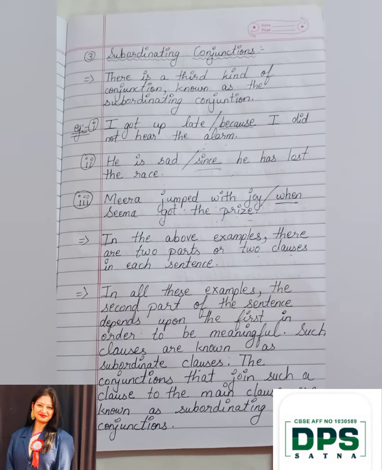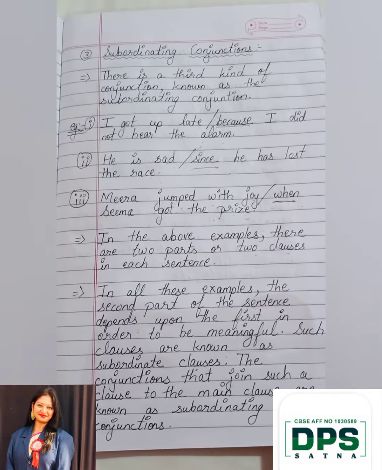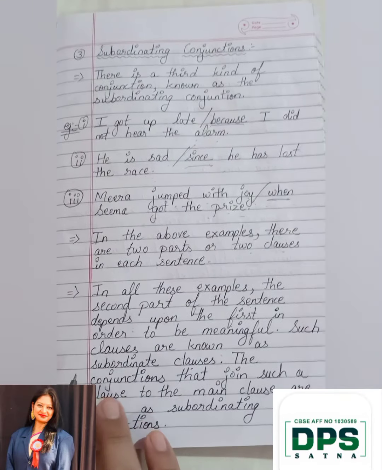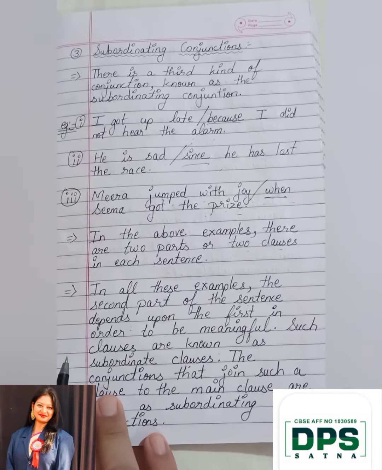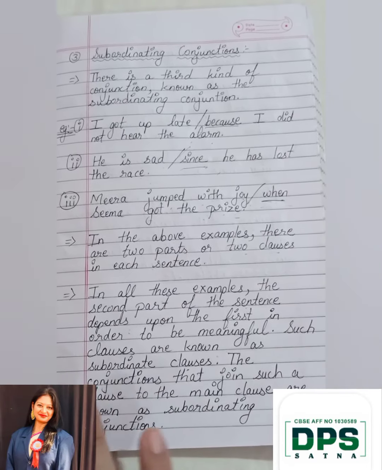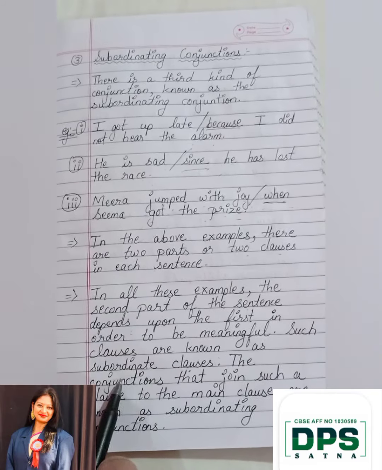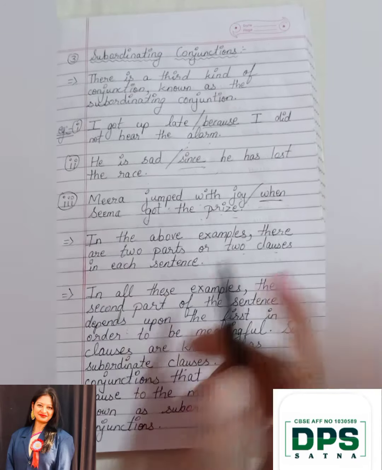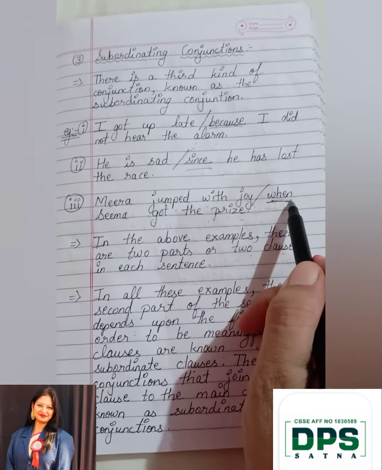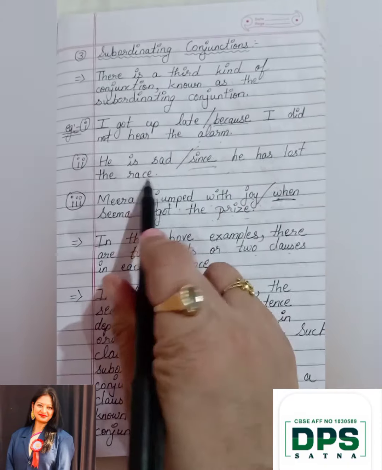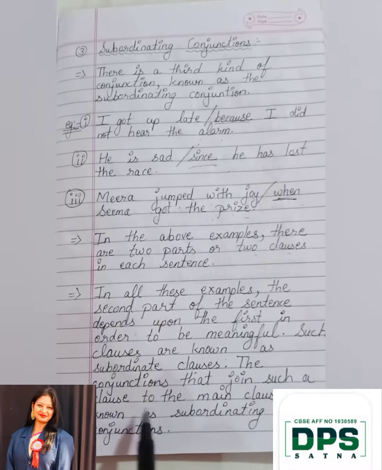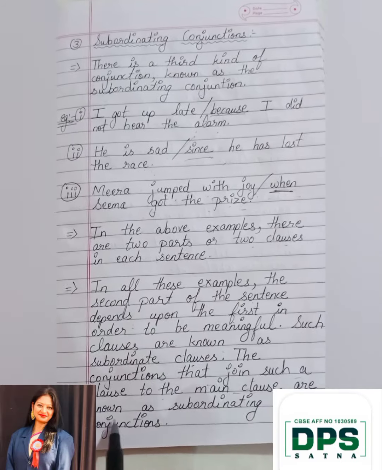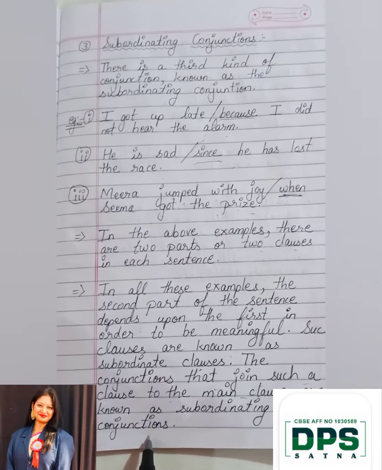When a clause depends upon the main clause to be meaningful, that is known as a subordinate clause. The conjunction that joins such a clause to the main clause, these are joining words, joining these two parts, is known as a subordinating conjunction.